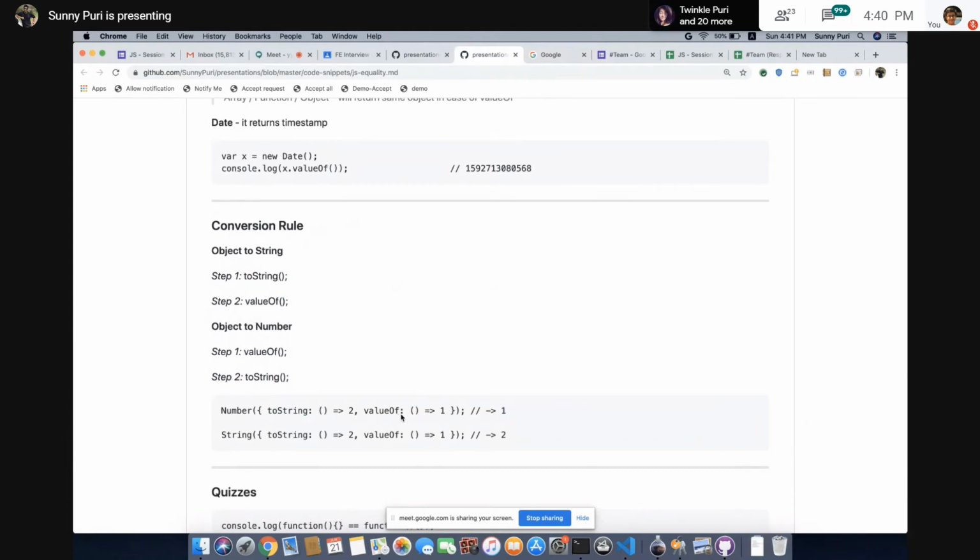So how to explain this? Let's say this is the conversion rule. If you want to convert an object to a string, and an array is an object, first toString, then valueOf. In case of number, if you want an object converted to a number, first valueOf, then toString. On what basis am I saying it? Because when you pass anything to the Number function, it calls valueOf first. If you observe, this one is coming because they are calling valueOf. I have overridden the function.